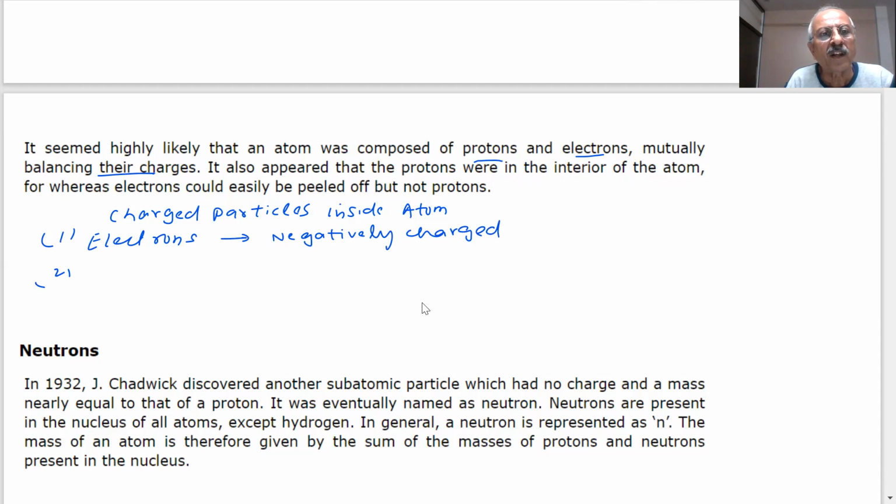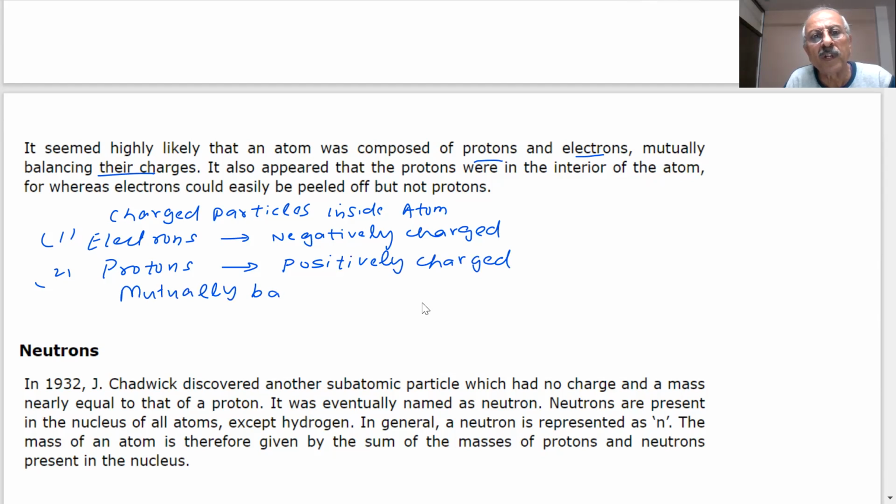Therefore, the balancing charge is protons. So we can say atom is composed of electrons and protons, which are positively charged, opposite charge, so they will mutually balance the charges, so that the atom as a whole becomes neutral.